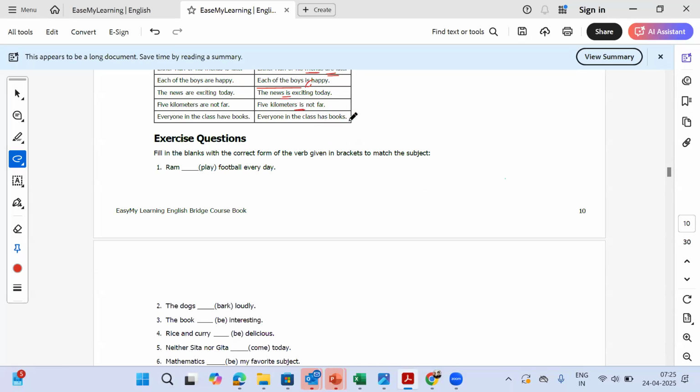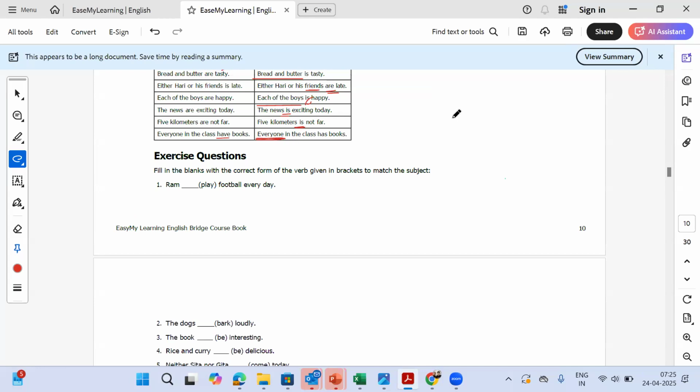Everyone in the class has books. Everyone in the class have books. So again, we are talking about everyone. Whenever we use each or every, we are using a singular verb. Each means for every single person. Every also means for every single person. So we always use a singular verb.